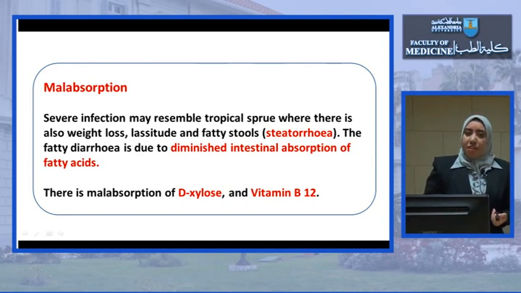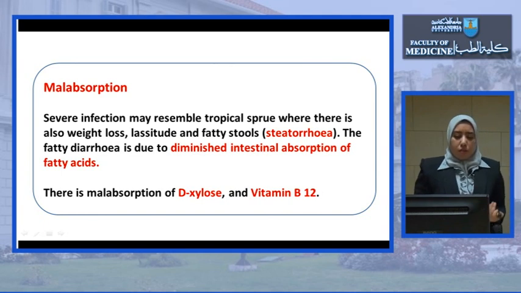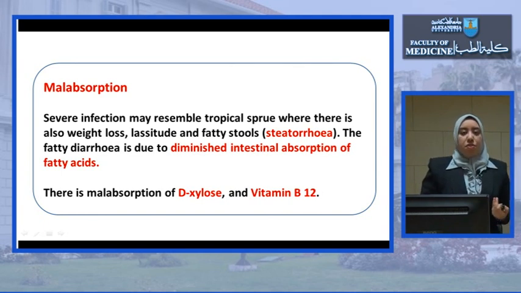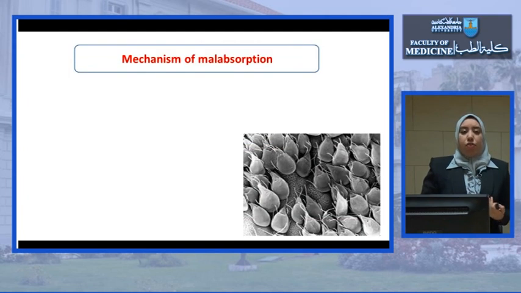Finally, it could be presented as malabsorption. In case of severe infection and severe diarrhea, there is also weight loss, lassitude, and fatty stool in the form of steatorrhea. This steatorrhea occurs because of the diminished intestinal absorption of fatty acid. There is also malabsorption of D-xylose and vitamin B12.